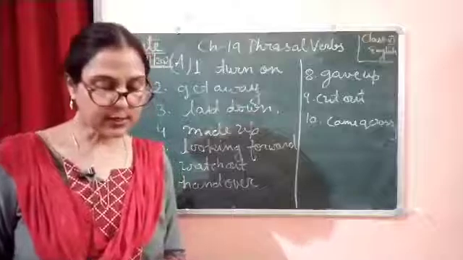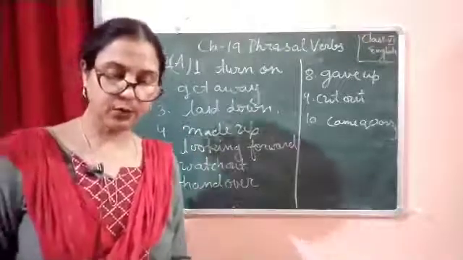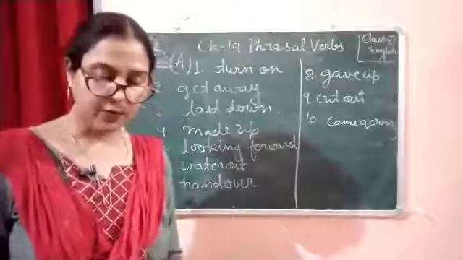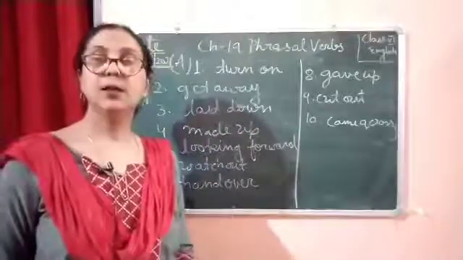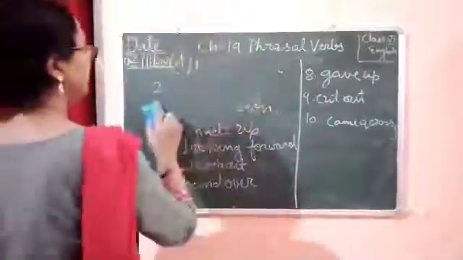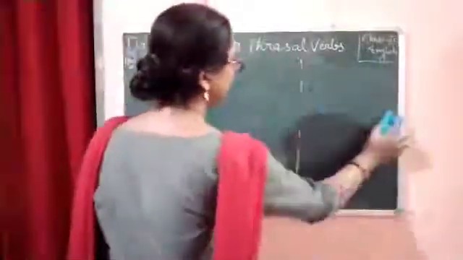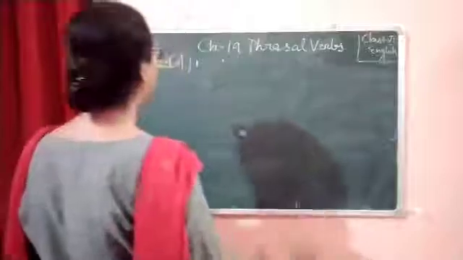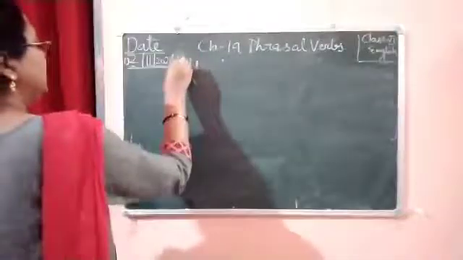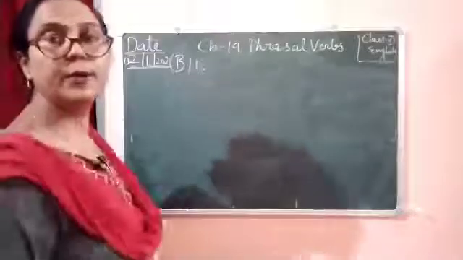And now eighth is, Aditi dash, blew out or blew up the candles before she cut the cake while the guests clapped. Now we are going to write it, which is correct one, which we are going to use. Which phrasal verb we should use in a correct place. So let us start doing. This is exercise number B, and we are going to do first one.